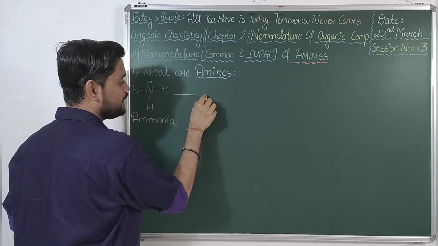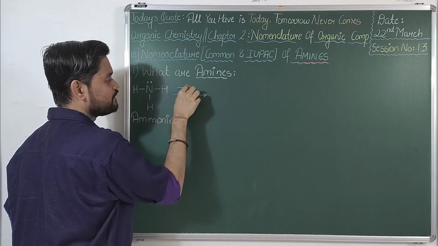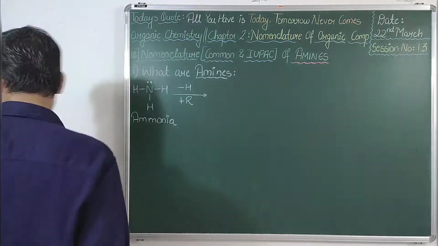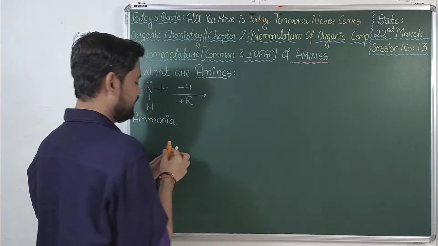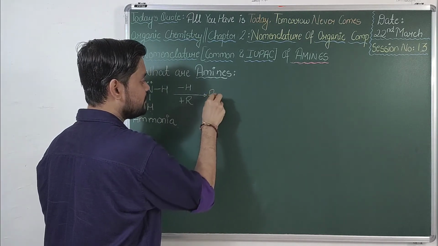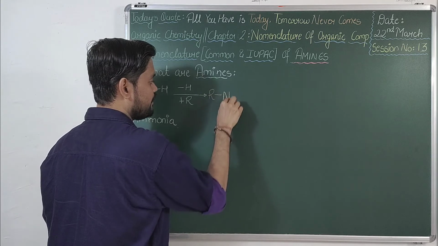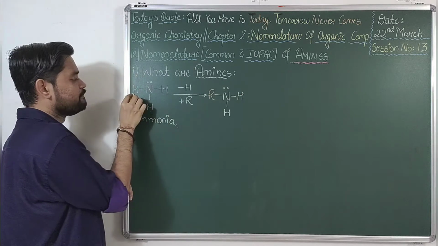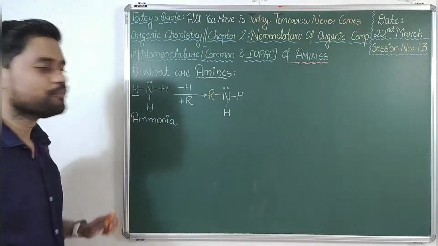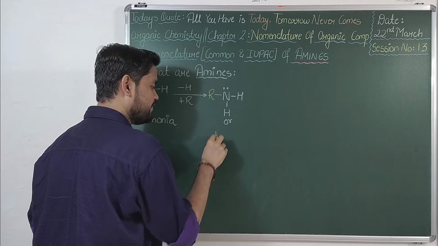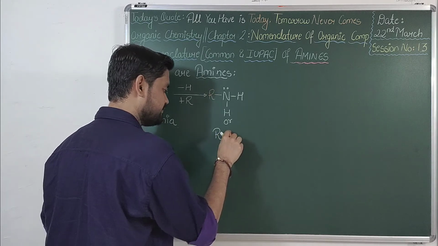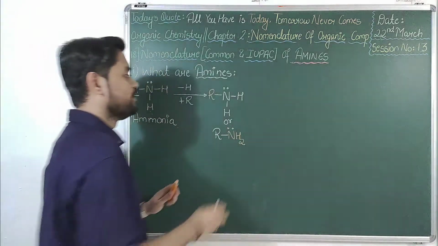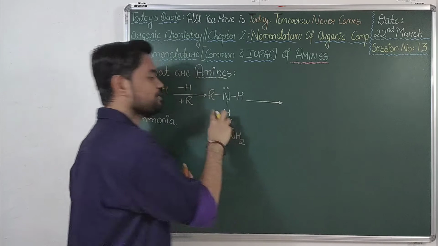So if I replace one hydrogen, I remove one hydrogen and add one alkyl group, and the corresponding product that will be formed is R NH2. Over here I have replaced this hydrogen by an alkyl group. This is one form of amine.